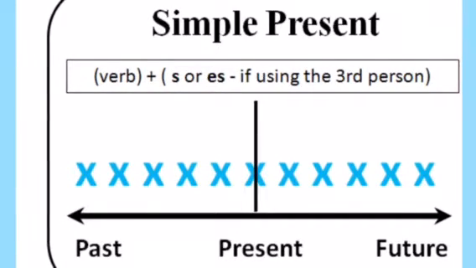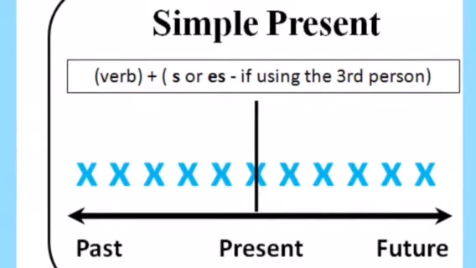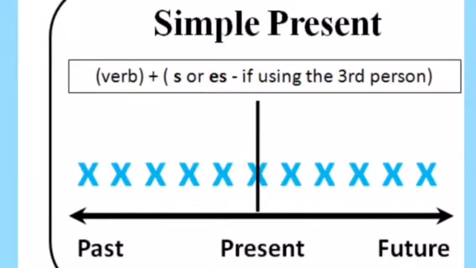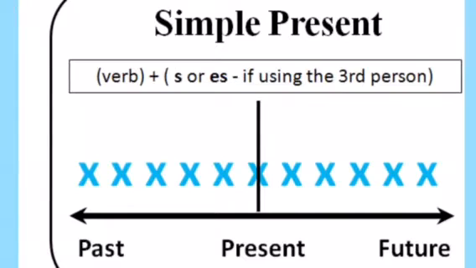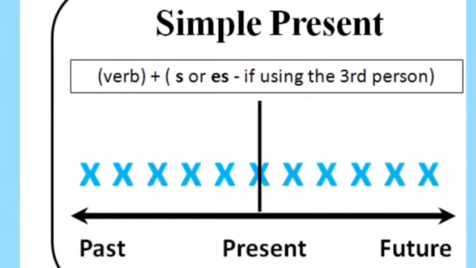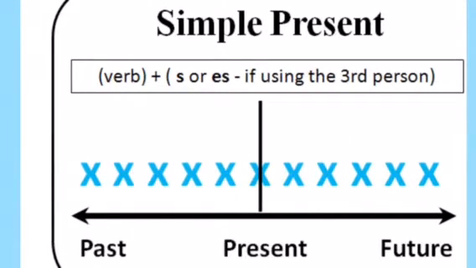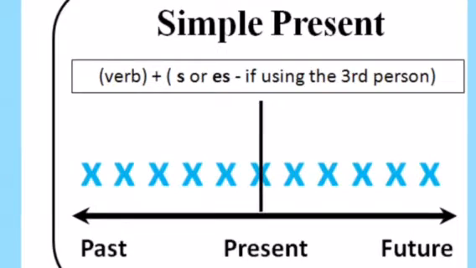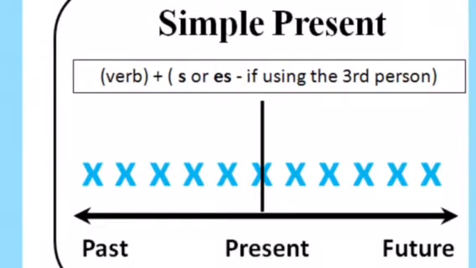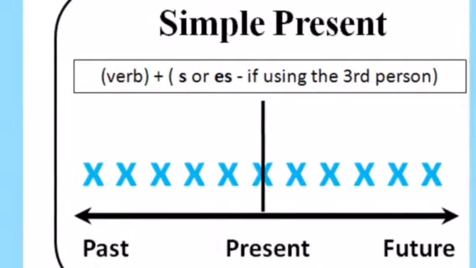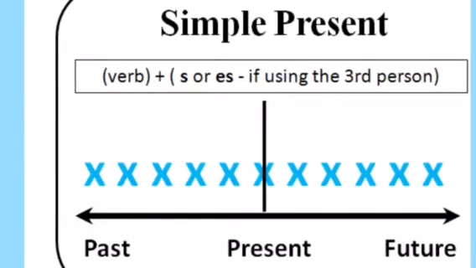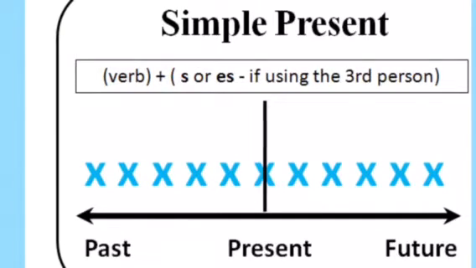Or Sarah eats lunch every day. Sarah studies every day. Okay, when I'm talking about myself or the second person, a person in front of me, you're going to say you study every day. If I'm talking to you, I'm saying you study every day. This is your habit. I go to school every day. I'm not going to say I goes. We're going to say I set the table. But when I say Tom, I'm going to say Tom sets the table. Sets. Tom sets the table every day.